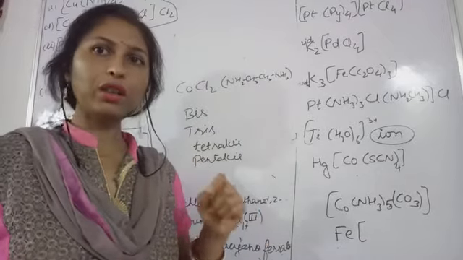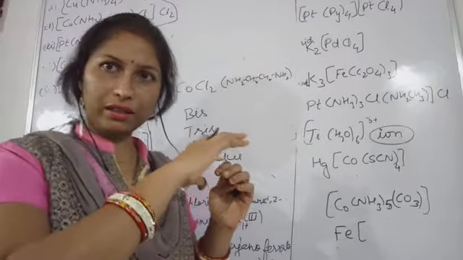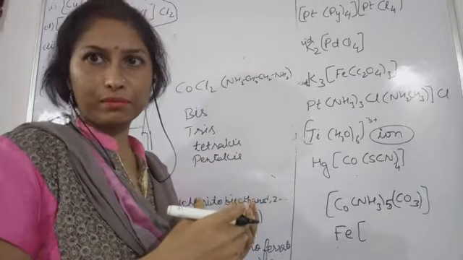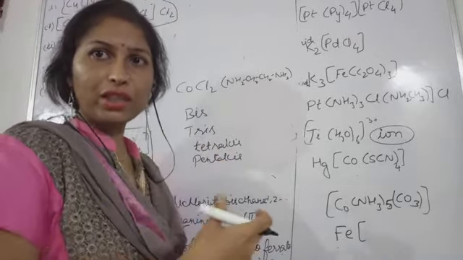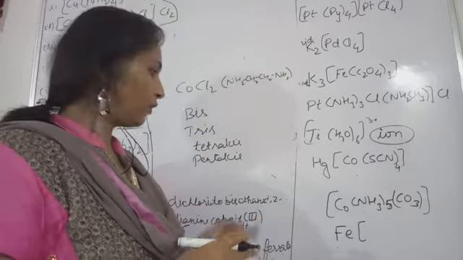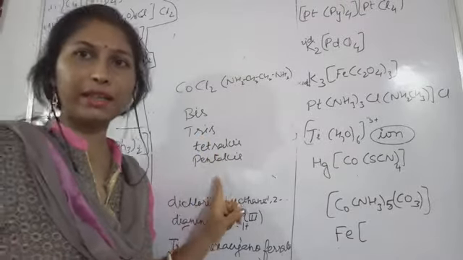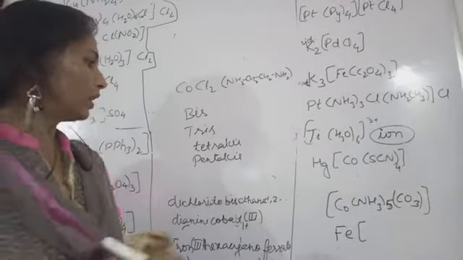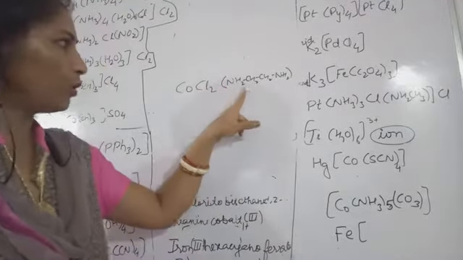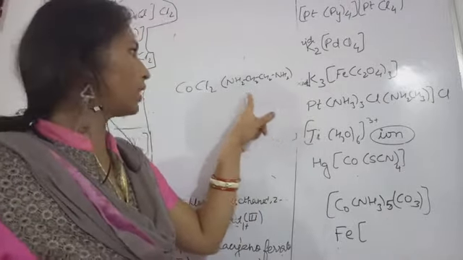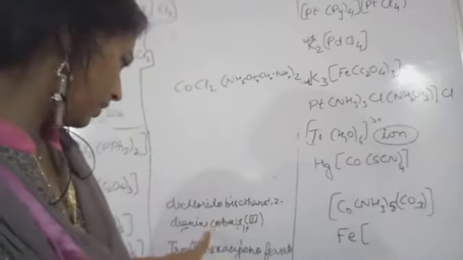So the numeric prefixes are present. That is why, in order to indicate the number of ligands having the numeric values, in order to mention the number of that kind of ligand, we are using bis for 2, tris for 3, tetrakis, pentakis, hexakis, and so on. So here what exactly is given? Bis. Bis means 2. So 2 molecules of this ethylene diamine we are having. If you want, you can write it like this, bis ethylene diamine.